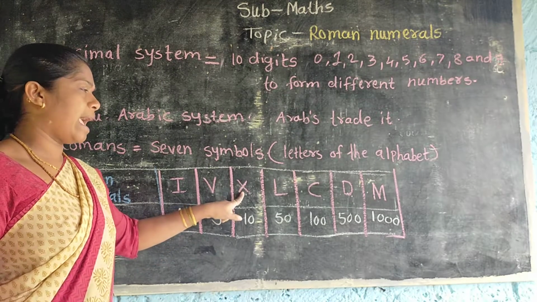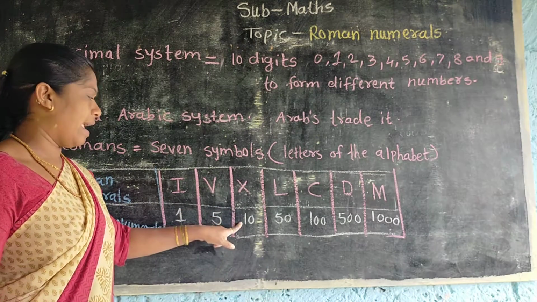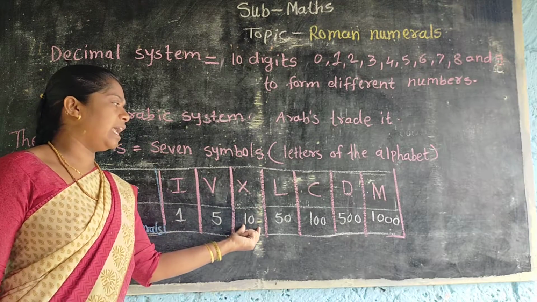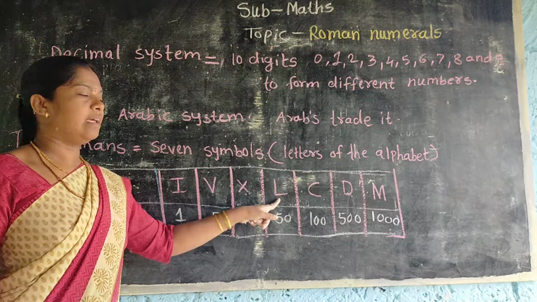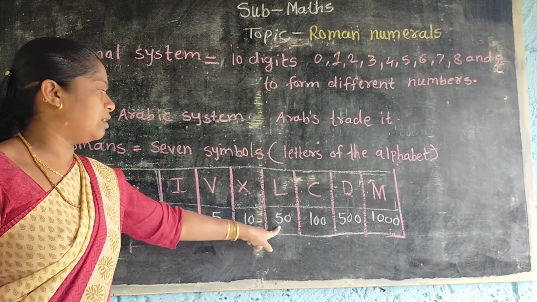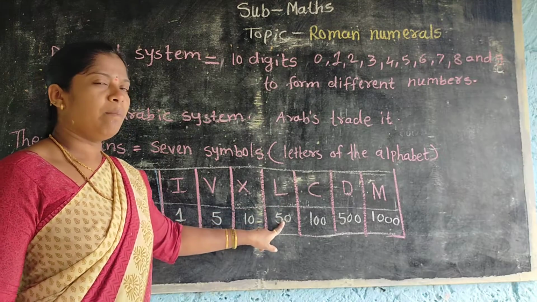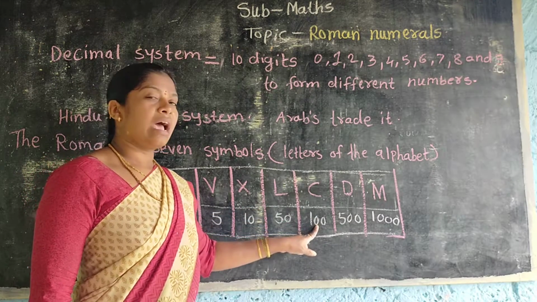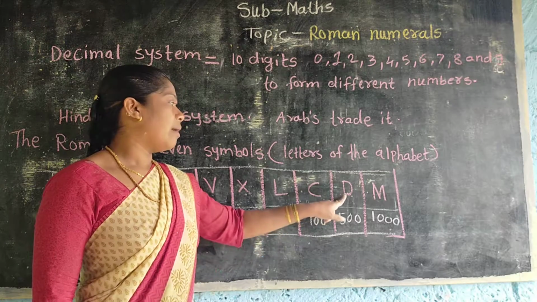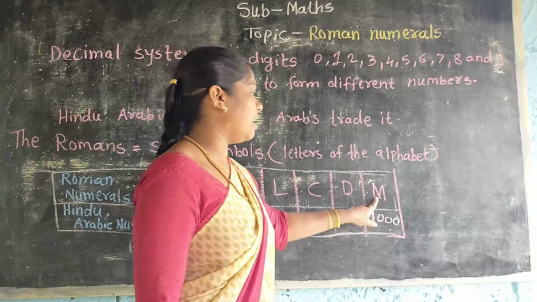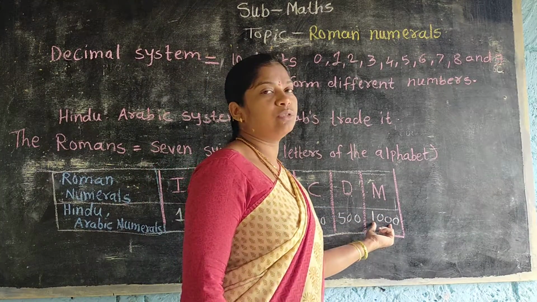Next X. X means 10 in the Hindu-Arabic system. Then the next letter L. For L we use the number 50. Understood? Then C. For C we use 100. For the letter D we use 500, and for M we use 1000.